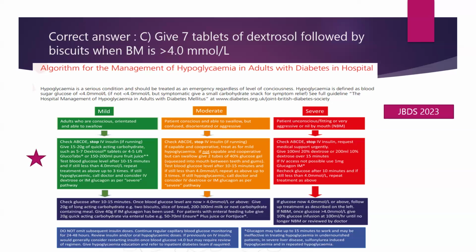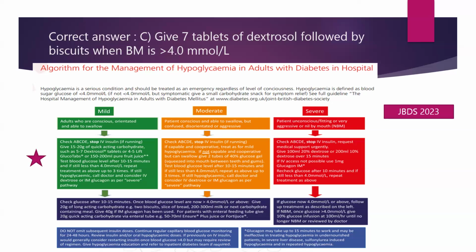If IV access is not possible, use 1 milligram IM glucagon. Recheck the blood glucose again after 10 to 15 minutes. If still less than 4, we need to repeat the treatment as above. If glucose is 4 millimole or above, follow up treatment as described on the left side. If NBM, once glucose is more than 4, give 10% glucose infusion at 100 ml per hour until no longer NBM or reviewed by the doctor.